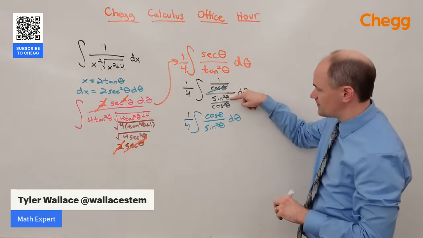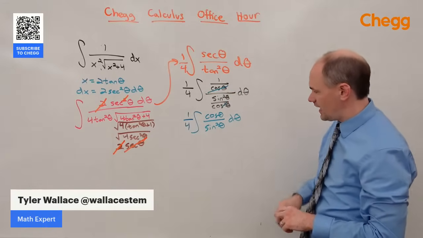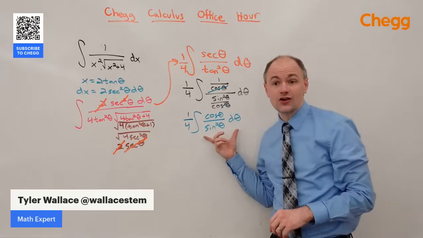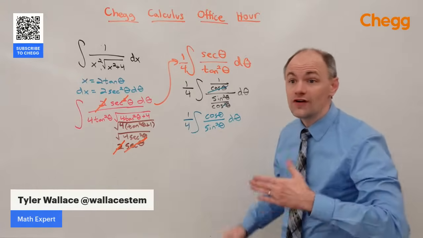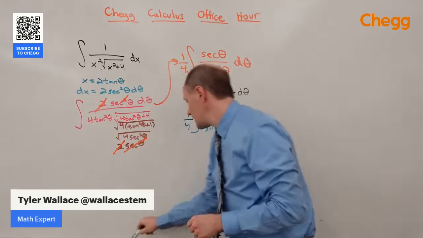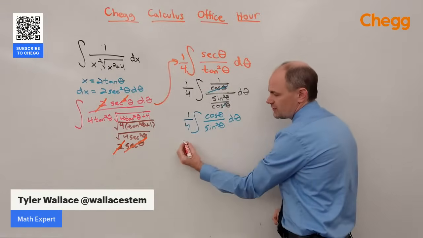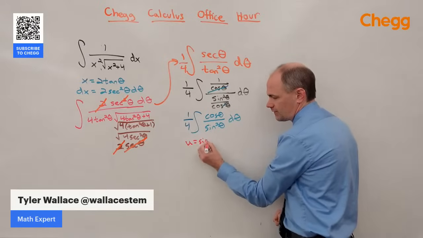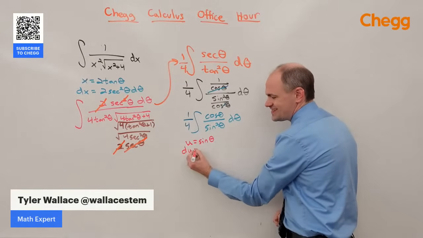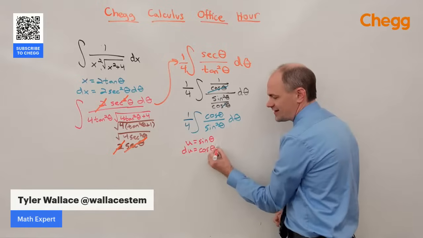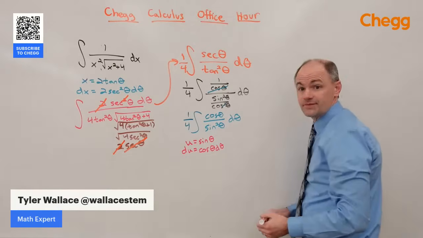Multiplying this cosine on top, this sine squared is on the bottom after reducing. And this integral is really easy to solve using a u substitution. So let's do that. Let's make u equal to the sine of theta, which means du is equal to the cosine of theta d theta.